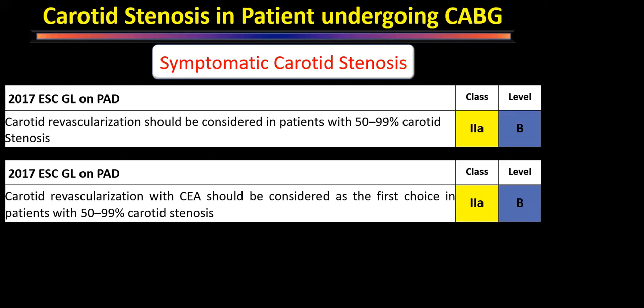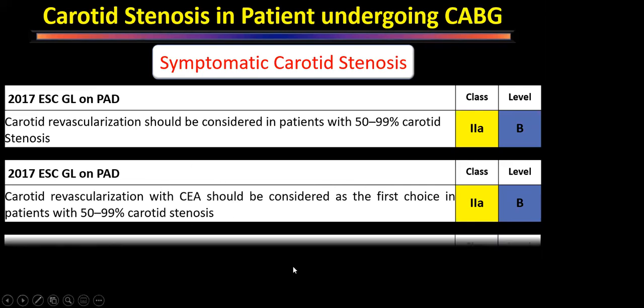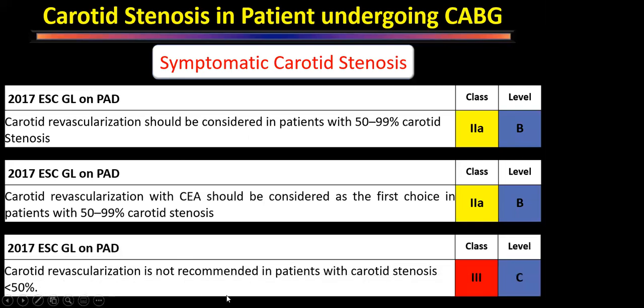Any patient who has been referred to us for coronary artery bypass grafting, and on history we find that he had a TIA within 6 months or a stroke within the past 6 months or a year, that patient we have to evaluate and find out how much the stenosis is. If that patient has more than 50% stenosis, that patient requires carotid endarterectomy also. Which one will be done first or later, we will see later. That patient will require some revascularization, and carotid endarterectomy is the first choice. Carotid artery stenting is the second choice. And even if that patient has symptoms, if he has less than 50% stenosis, revascularization is not required.